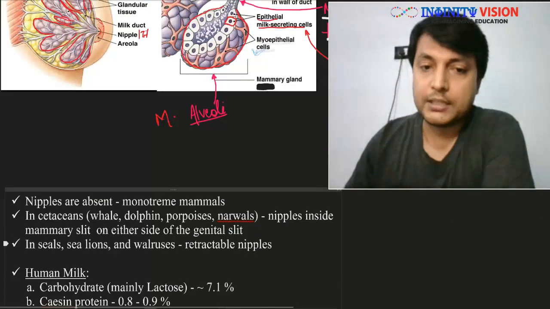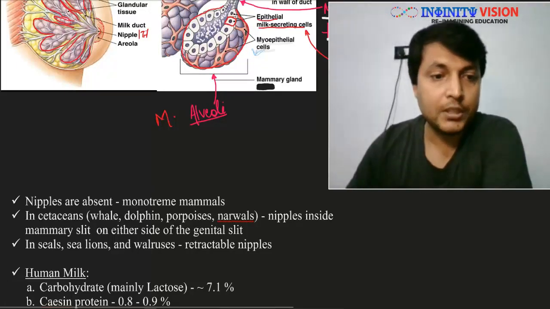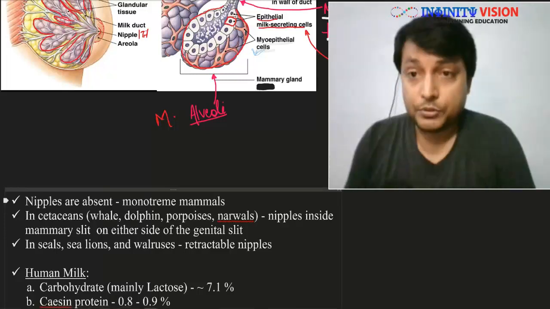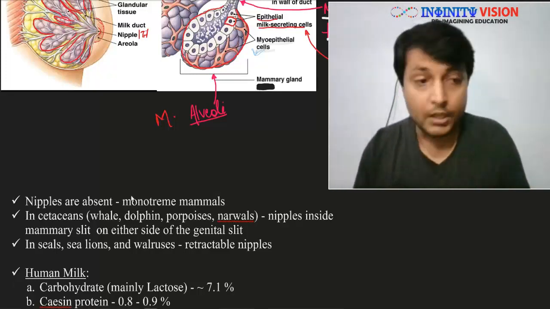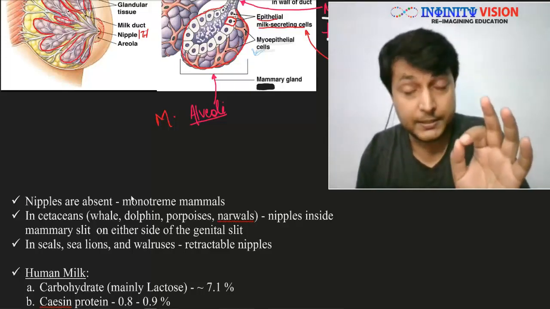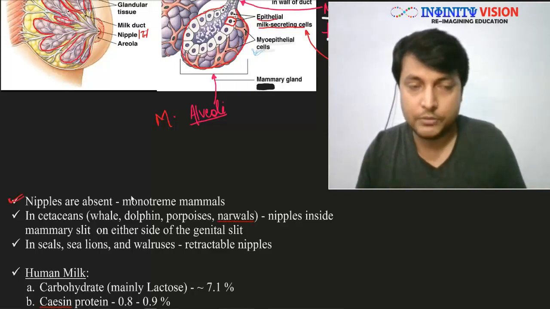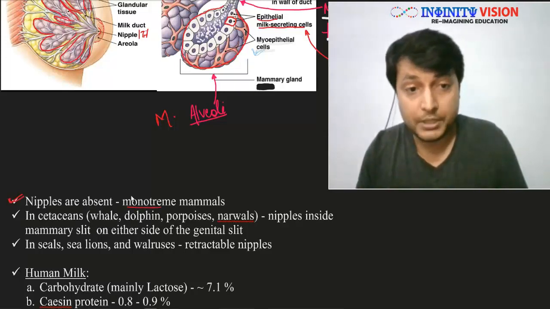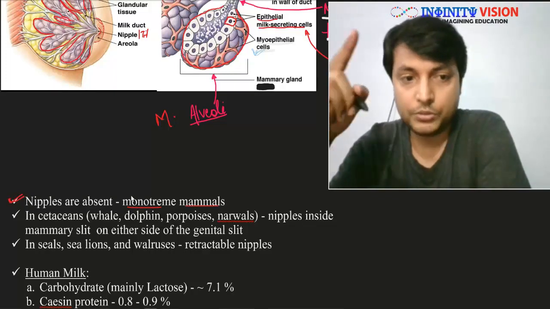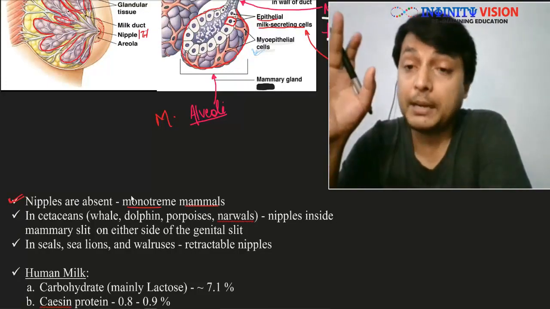Okay, let us look at some other key points about the mammary gland. I said biology is the science of exceptions, so there are exceptions in each and every regard. This we have already spoken of, that in some cases the nipple is absent. We have already spoken about the monotreme mammals, that is the case of echidna and platypus. These mammals do not have nipples in their mammary gland.